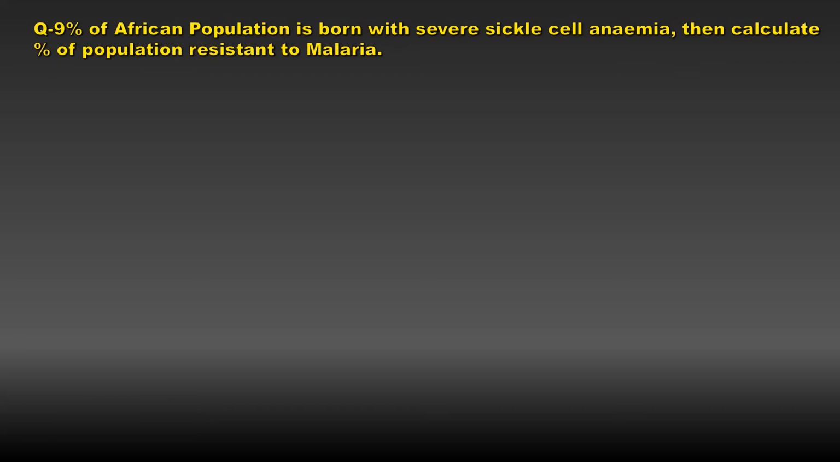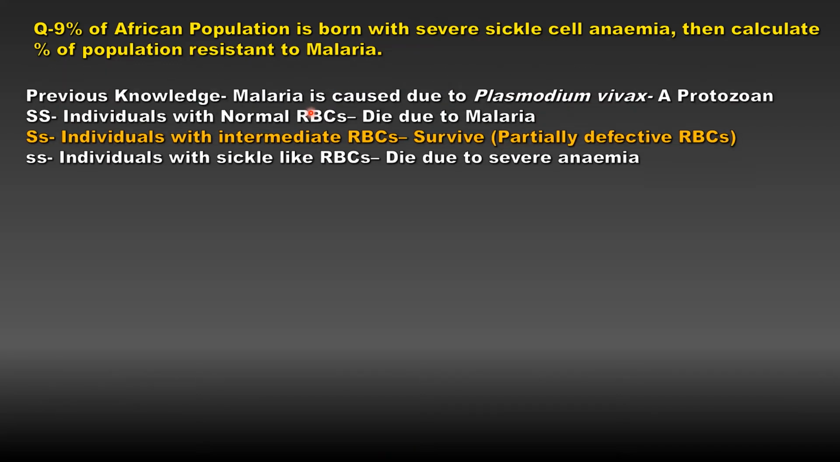Students, to understand the concept of Hardy-Weinberg principle better, let us take one example. The example is: 9% of African population is born with severe sickle cell anemia. Then calculate percentage of population resistant to malaria. Students, we know that malaria is a disease caused due to Plasmodium vivax. Now we know that Plasmodium is a protozoan. Now this Plasmodium completes its life cycle in RBCs.